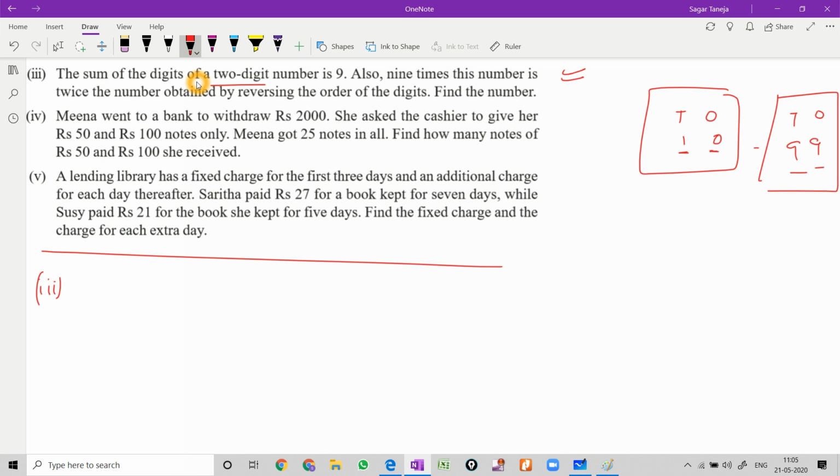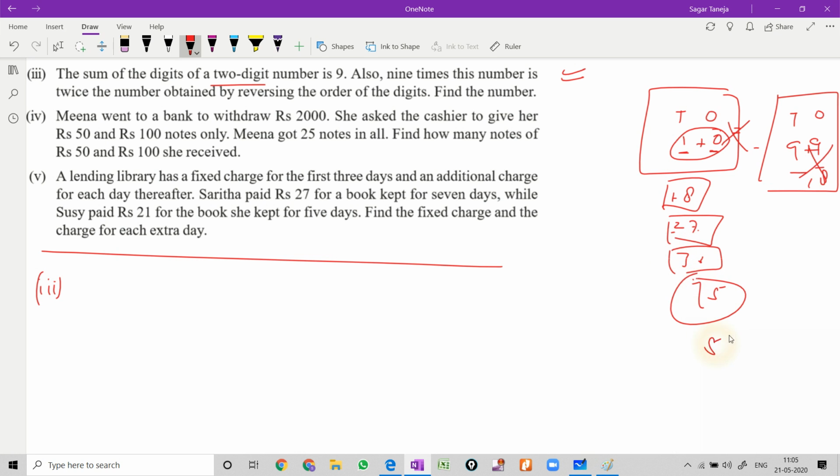First of all, sum of the digits of a two-digit number is 9. If we add these two digits, then the answer will be 9. So obviously this is not the pair. If we add this, it will be 18. So this is not the pair. So our pair is something like this: 18, 27, because if we are adding it, it is coming 9. 36, 45, 54, 63, 72, 81, 90. So answers can be like this, where if you are adding these two digits you are getting answer 9. Clear? I hope this is clear.